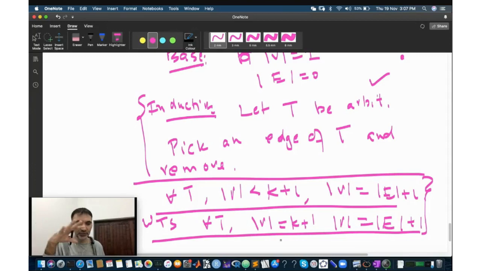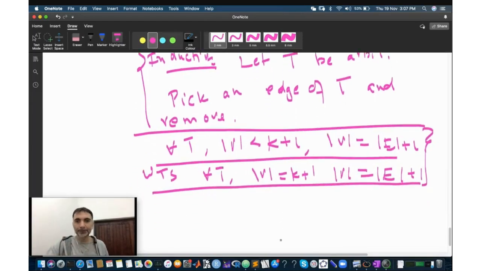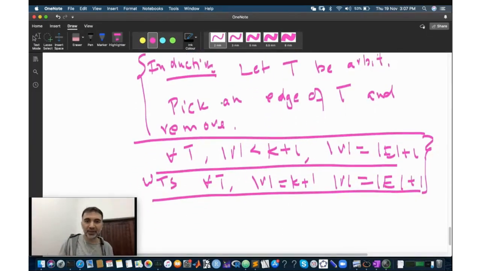There is no structural induction in this. Yes, sir. Okay, as such we are not even using the definition of a tree here, how we constructed the tree. We are not using any recursive definitions here. So here's the thing. I pick an arbitrary tree, and I'm going to show that the statement is true for it. So for that I have to assume that the number of vertices is equal to k plus 1.